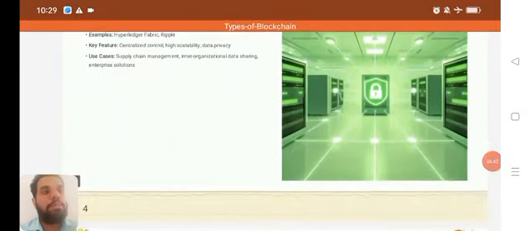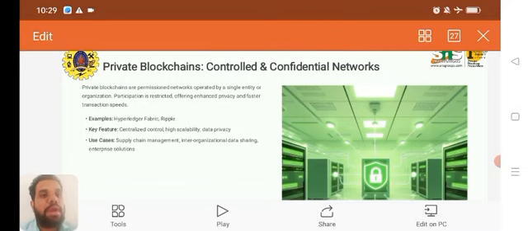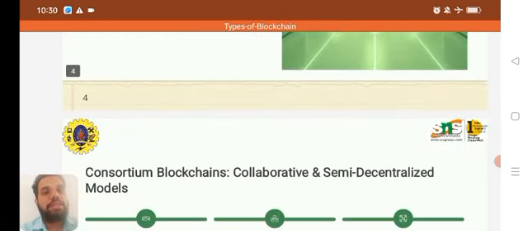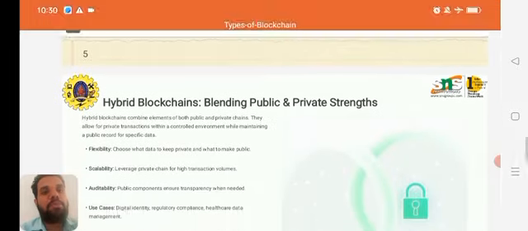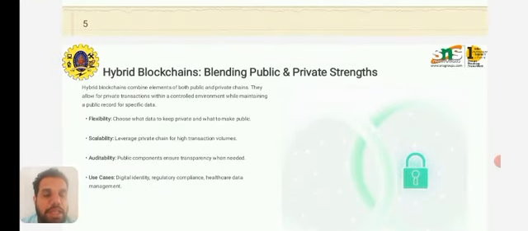Another one is private blockchain. This private blockchain is nothing but one under government control. For example, if I have a lot of transactions in my organization, I want to register them with the help of the government. That is called private blockchain. Next is the hybrid blockchain. In this hybrid blockchain, both public and private are combined. Here the transaction of private will be allowed under